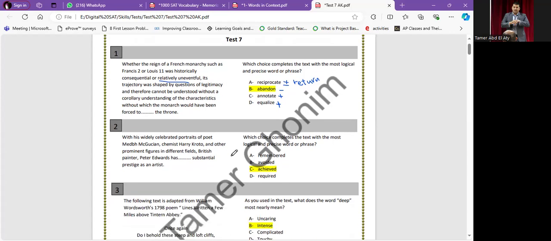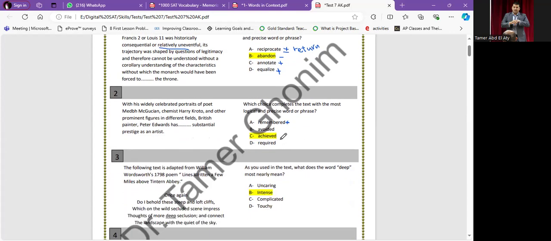The second one: remembered, positive. Avoided, it can be neutral because it doesn't have an actual meaning. Achieve, positive. Required, also neutral, or it can be positive directly. So also because we have neutral, we have to return to the context.